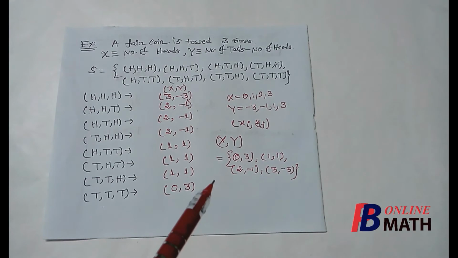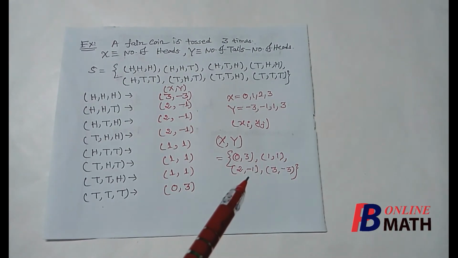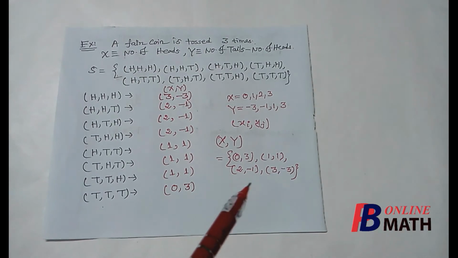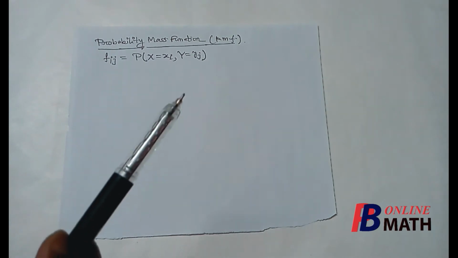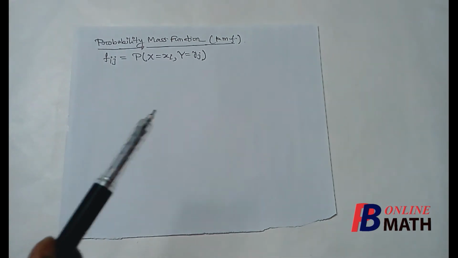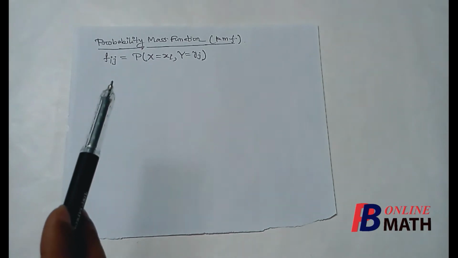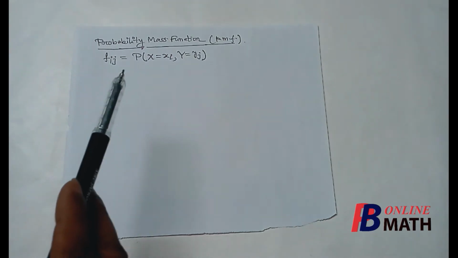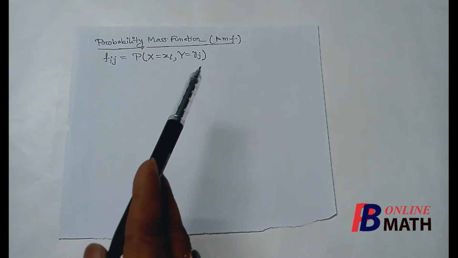Next we shall calculate the probability mass at these spectrum points, and the function we shall form here is called the probability mass function for a two-dimensional distribution. Next we find the probability mass function, or PMF, for the two-dimensional distribution. In a two-dimensional distribution, the PMF is denoted by fij, and by definition this is the probability at the point x equal to xi comma y equal to yj.